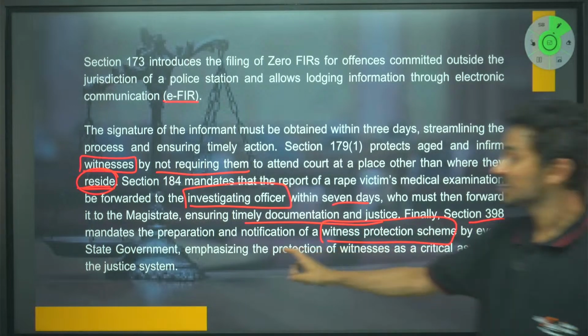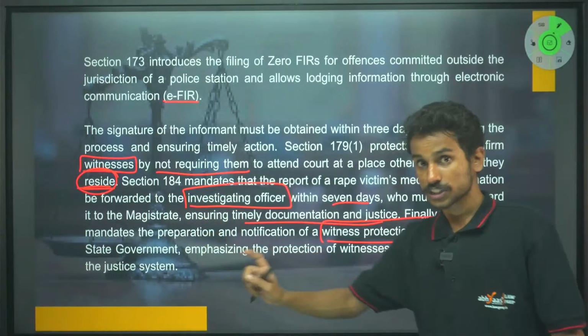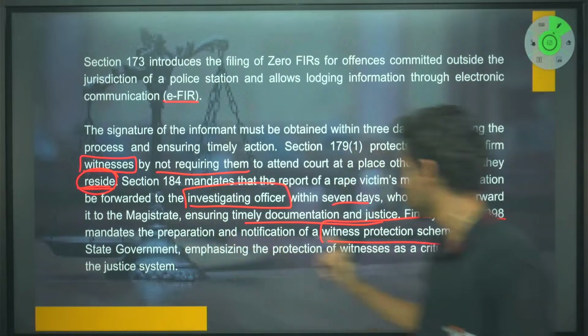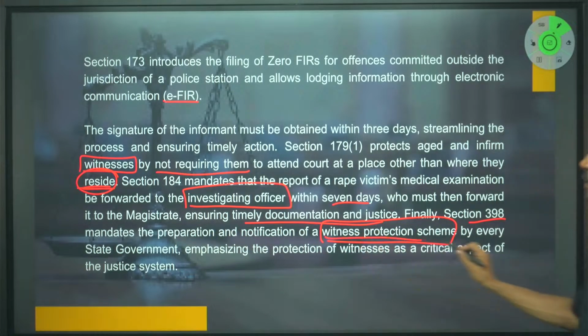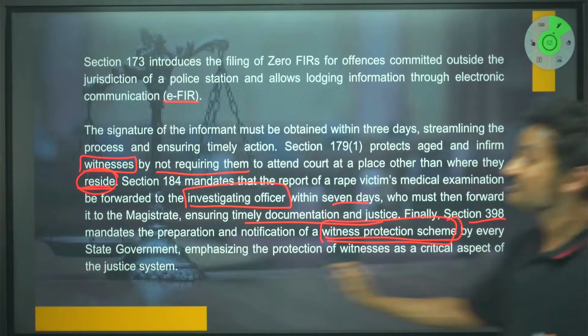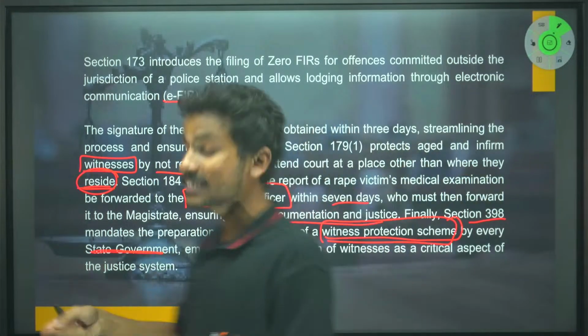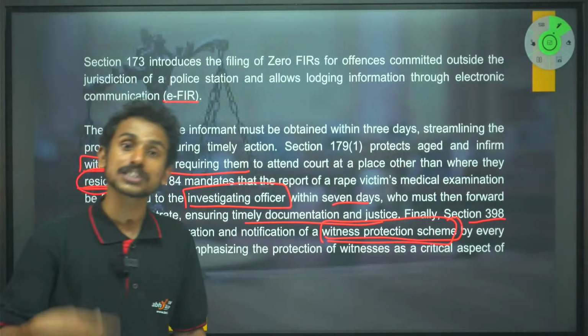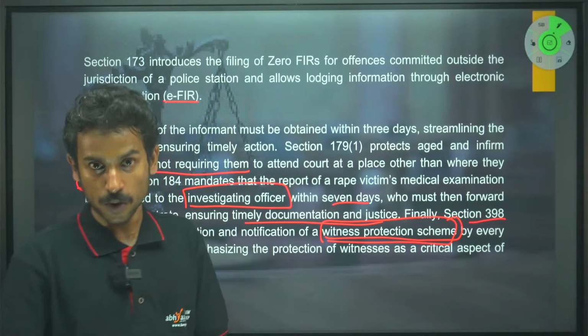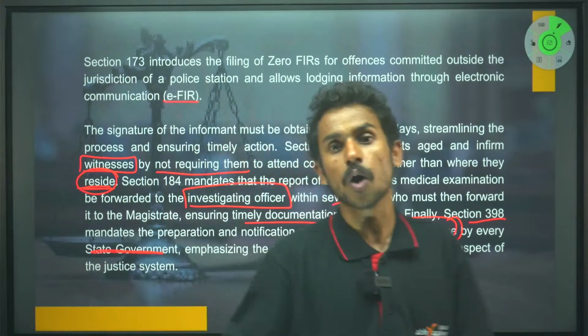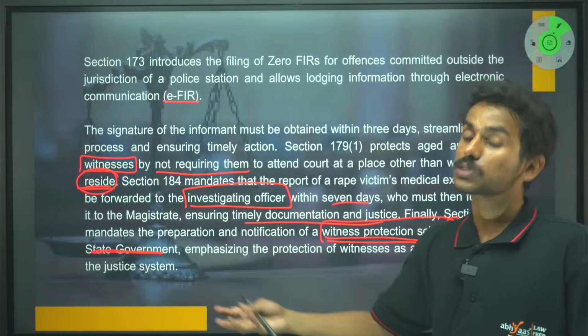It mandates, so it's a compulsory duty that has been imposed. What is that? To create a witness protection scheme by every state government. So every state government has to make their own witness protection scheme. How are they protecting witnesses? How are they facilitating witnesses so that they are not getting affected by outside factors, right?